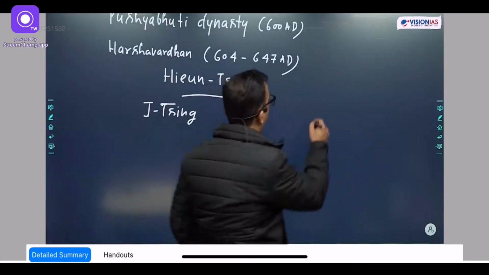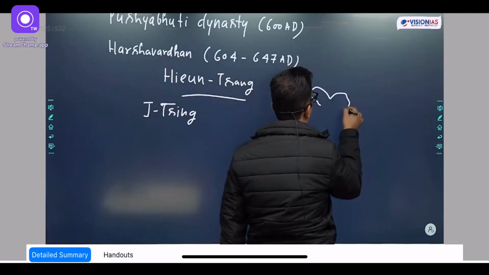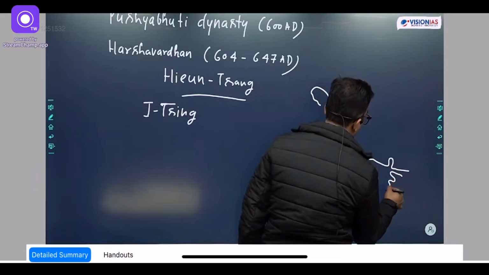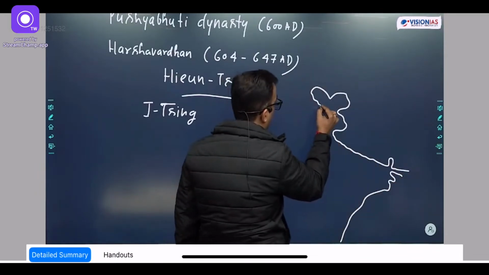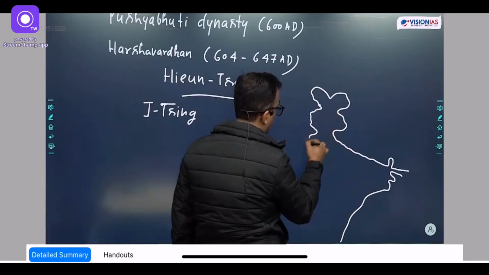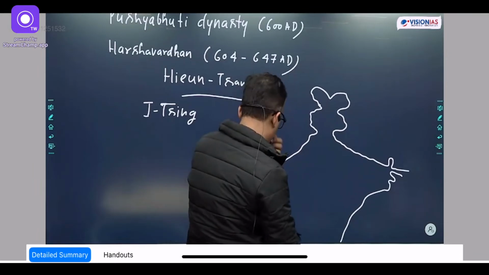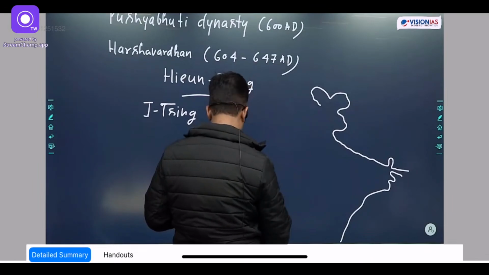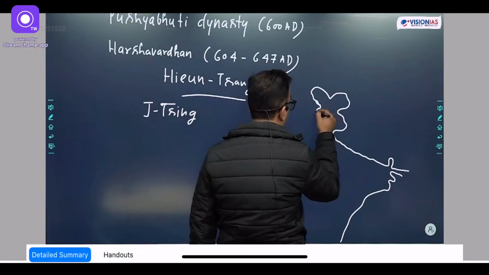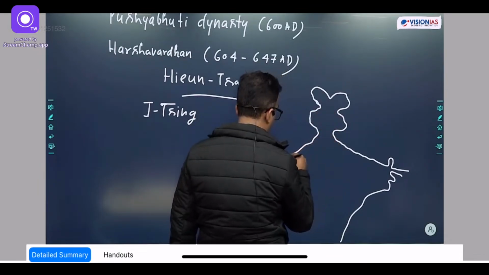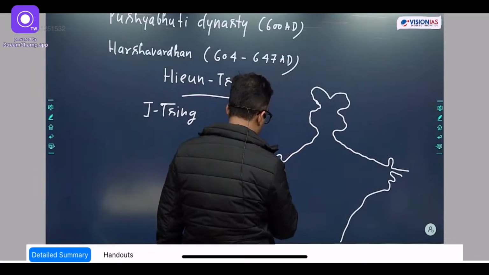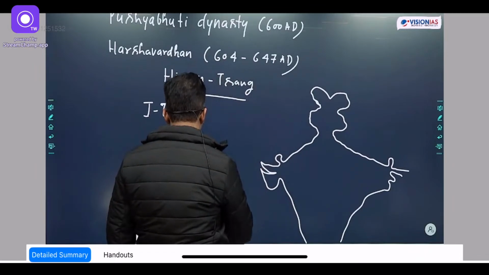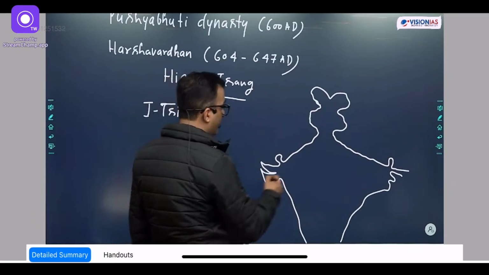Upper part of India. Basically, the area controlled by Harshvardhan was everything above the Narmada river.